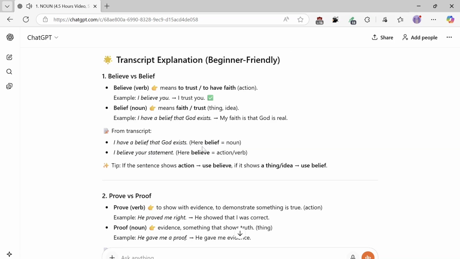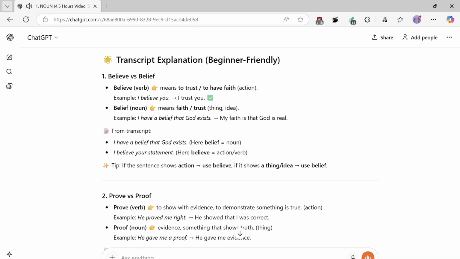Examples, emojis, and clear explanations. Transcript explanation, beginner friendly. 1. Believe versus belief. Believe, verb, means to trust, to have faith. Example: I believe you. I trust you. Belief means faith, trust, thing, idea. Example: I have a belief that God exists. My faith is that God is real.